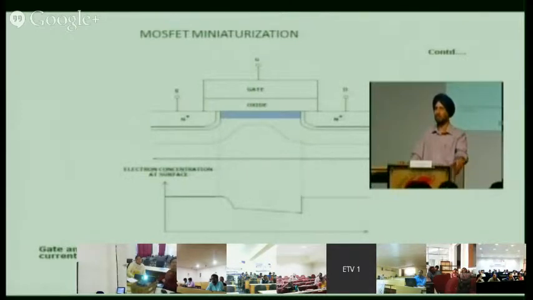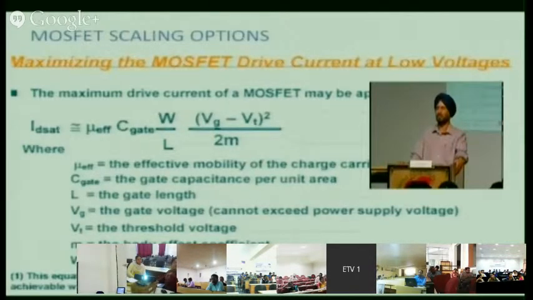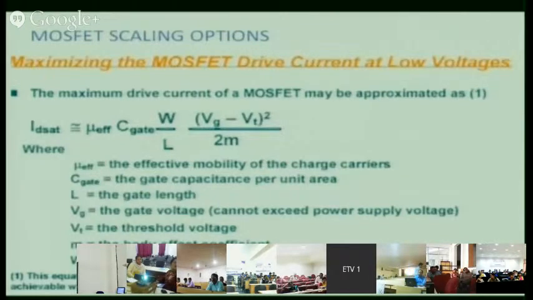This is the MOSFET phenomenon, and the current equation is given by this formula: mu effective times Cox times W by L times (VGS minus VT) squared by 2. There is M, which is a body effect coefficient. As I told in my previous lecture also, the body effect, also known as the back gate, the substrate voltage, controls this because it changes the VT. In the normal books, this M is taken to be 1. That is why this M is not there, but actually it is there.